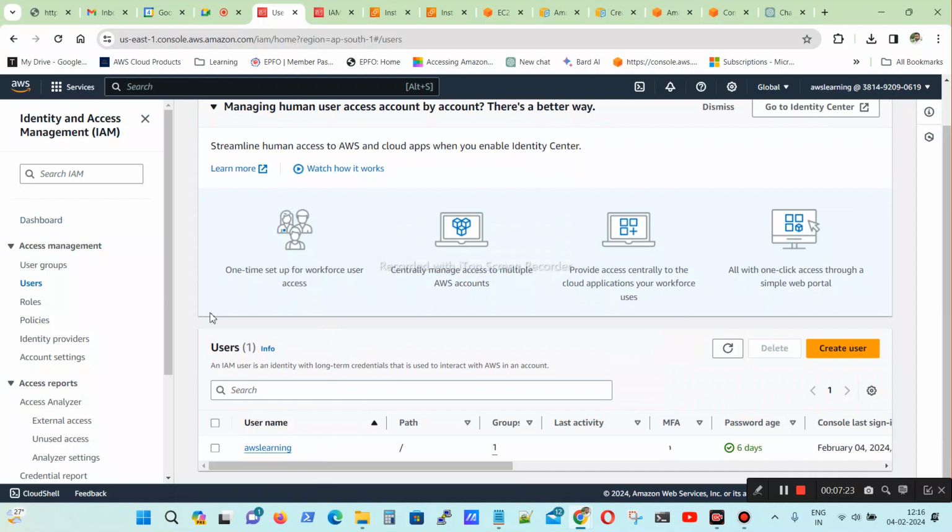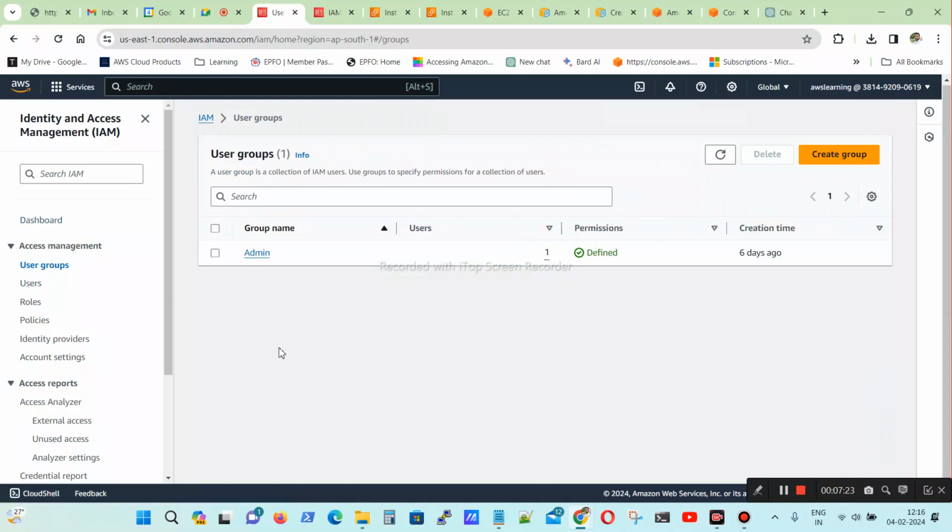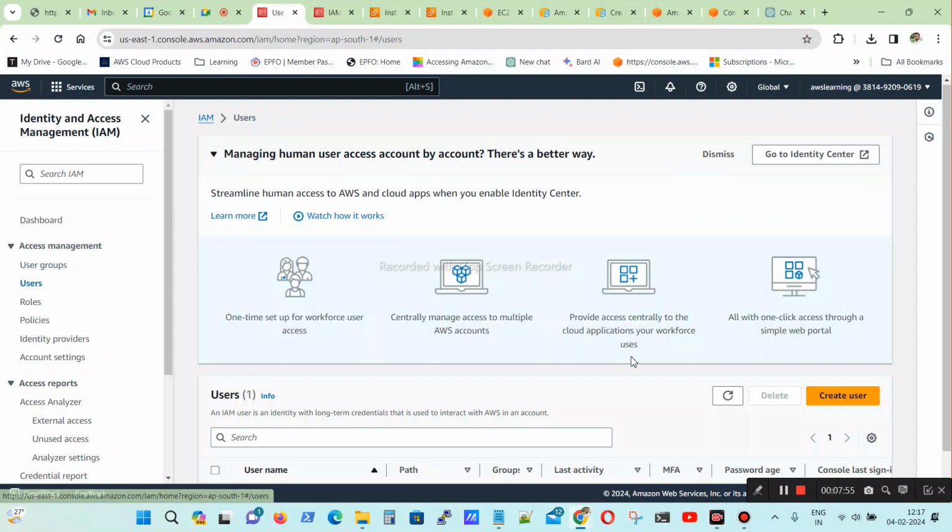Let me give you one more example. This is the group I created. I became the admin because I want to do the operations and use all the services. That's why I created the admin account. I created the admin group and I added my user to the admin group. So for example, if I create another person, I'm creating the user.